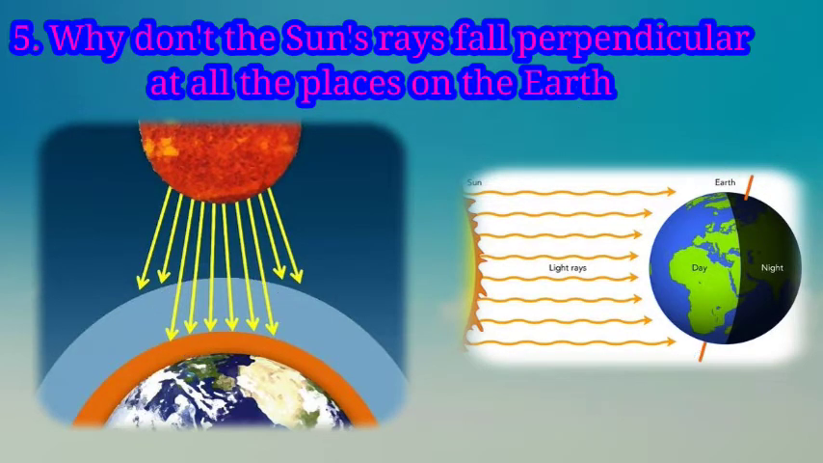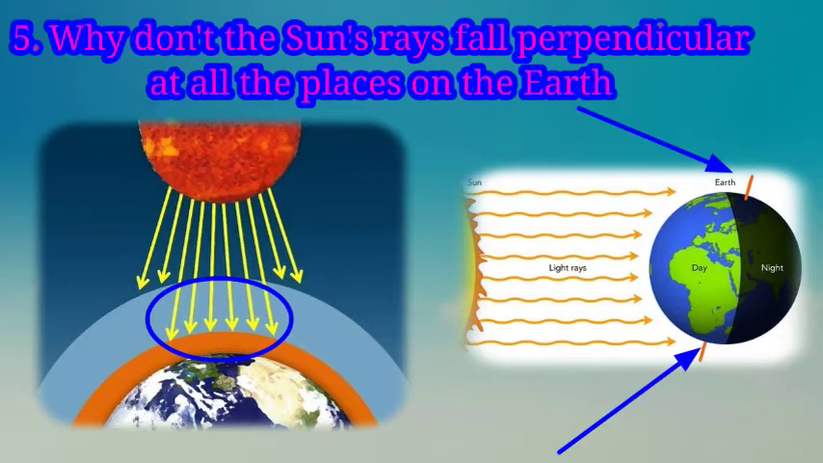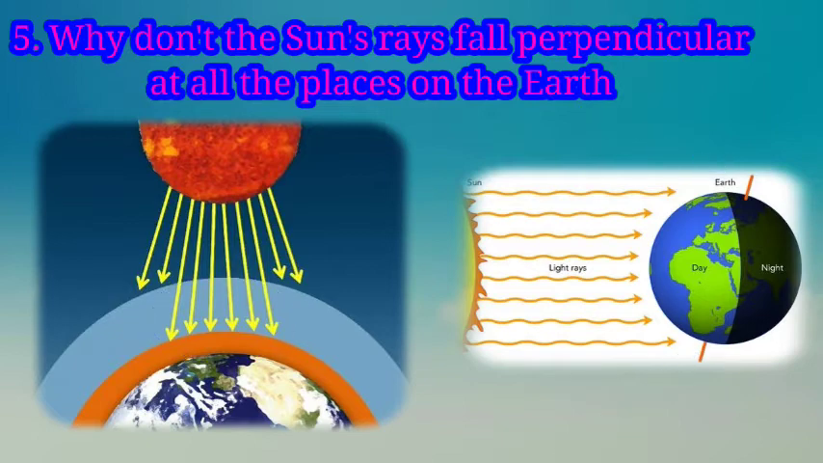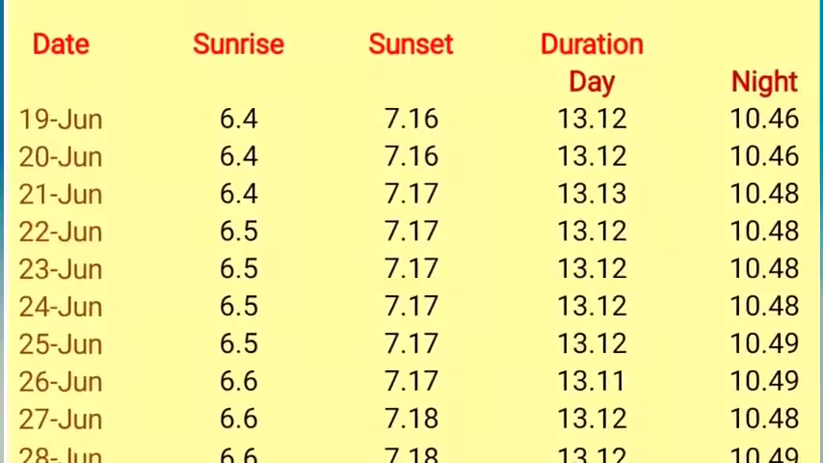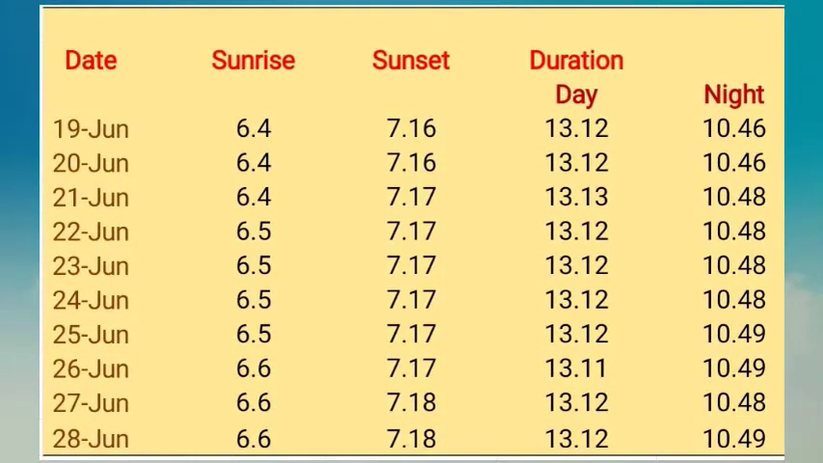With these question answers, we discussed some important points which help us to understand how the seasons form on the earth. So here I have prepared a table of sunrise and sunset timings of the month of June from 19 June to 28 June, and also in this table we have the duration of daytime and night time.